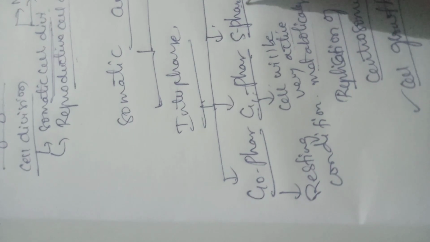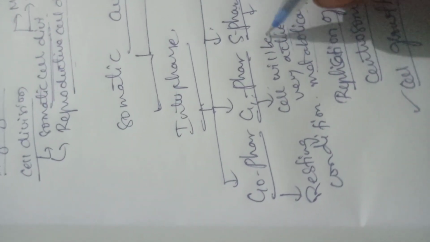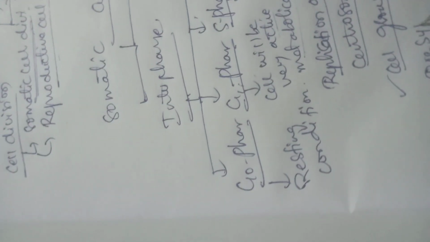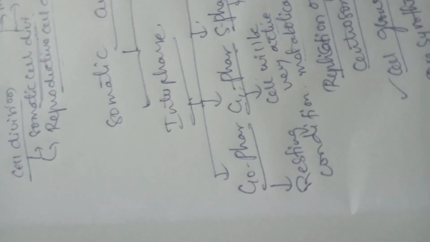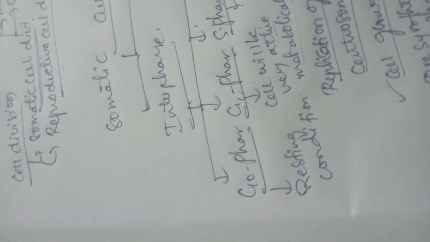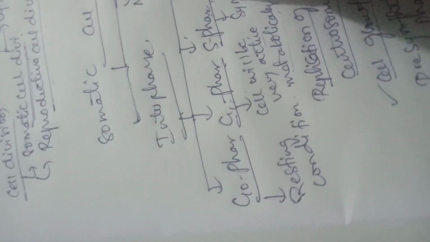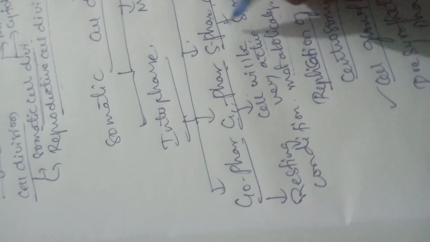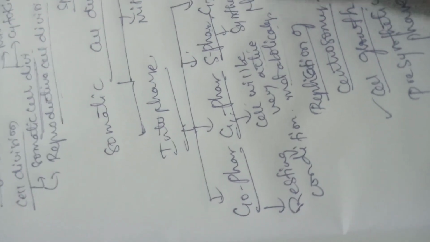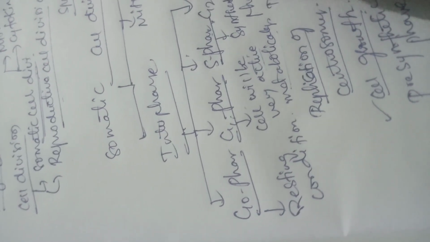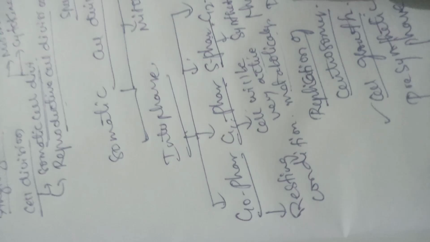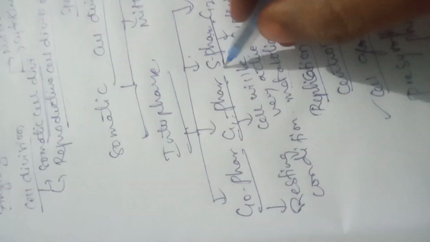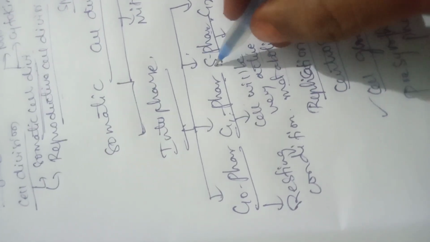S phase is also called the synthesis phase. And G1 phase is called the pre-synthetic phase, and S phase is called the synthetic phase. So why is this S phase called the synthetic phase? It is called the synthetic phase because in this S phase there is synthesis of DNA, or there is replication or formation of new DNA in the S phase. That is why it is called the synthetic phase or S phase.